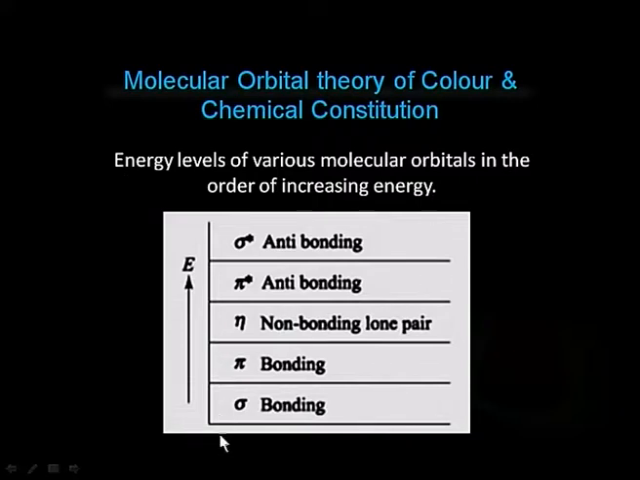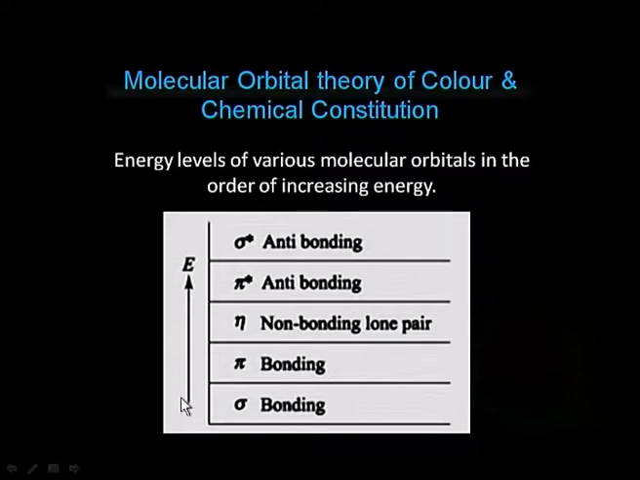Now, with the help of this representation, I can tell you that these are the positions of the bonding sigma molecular orbitals. This is the position for the bonding pi molecular orbital, and these two are the positions for the sigma antibonding and pi antibonding molecular orbitals. Here you can see this position represents the non-bonding lone pair of electrons, and these non-bonding electrons do not have any anti-bonding molecular orbital.